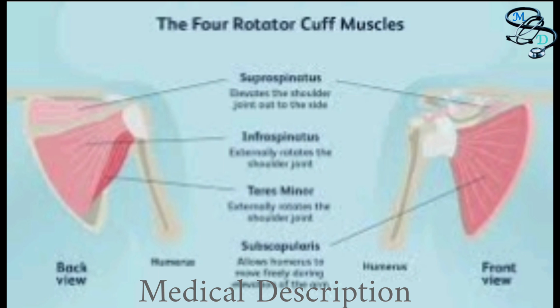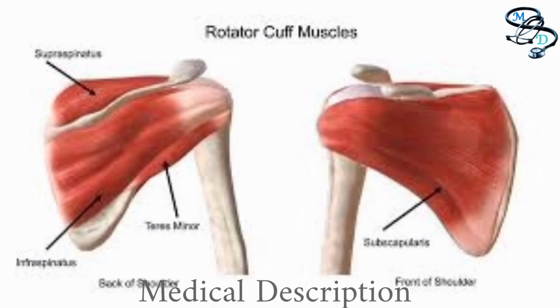These muscles start at the shoulder blade, and tendons, strong bands of tissue, attach the muscles to the bones. The tendons wrap around the head of the upper arm bone, forming a cuff that keeps your arm in the shoulder socket.